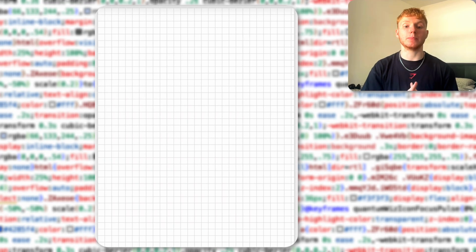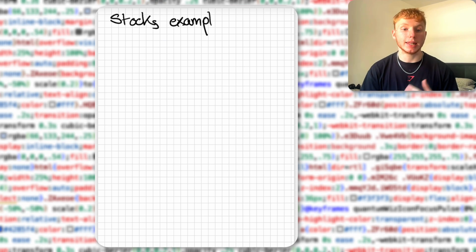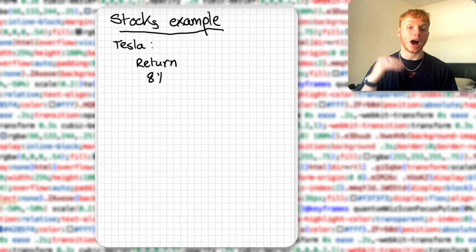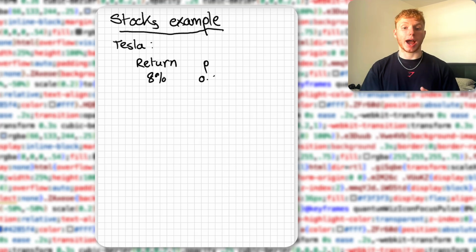Now, where does this come applicable in real life? Well, let's think about money. Let's say you have from historical data that if I were to invest in a specific stock, let's say Tesla, there was a 0.6 chance that it would go up 8%, and a 0.4 chance it will go down 4% every week.